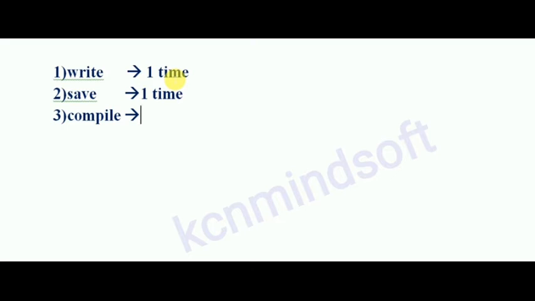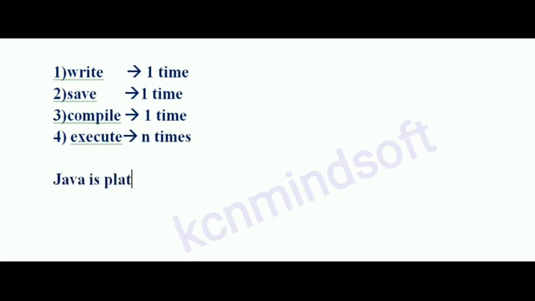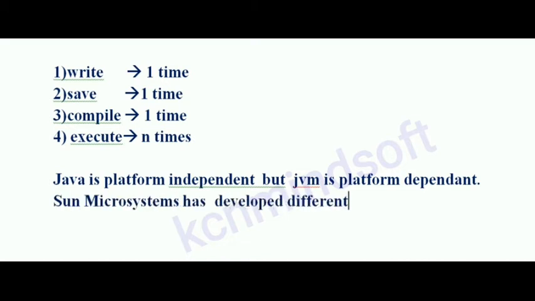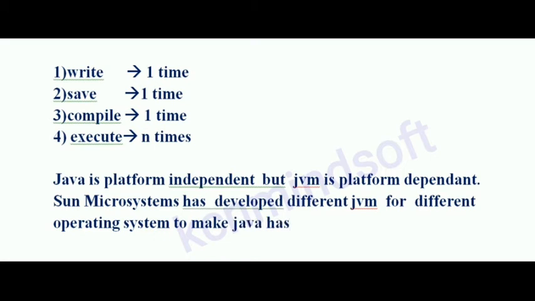Write one time and save one time, compile one time and execute n times. Java is platform independent, but JVM is platform dependent. Sun Microsystems has developed different JVMs for different operating systems to make Java platform independent.